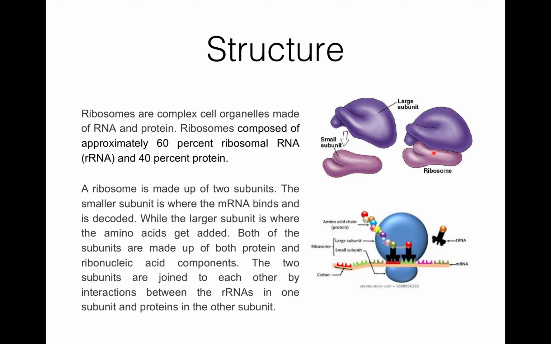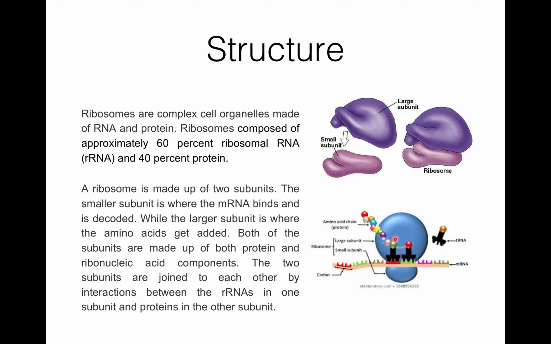The smaller subunit is the site where the mRNA binds and is decoded, while the larger subunit is the site where amino acids get added. Both these large and small subunits are made up of both protein and ribonucleic acid components. These two subunits are joined to each other by interaction between the rRNA in one subunit and the protein in the other subunit.